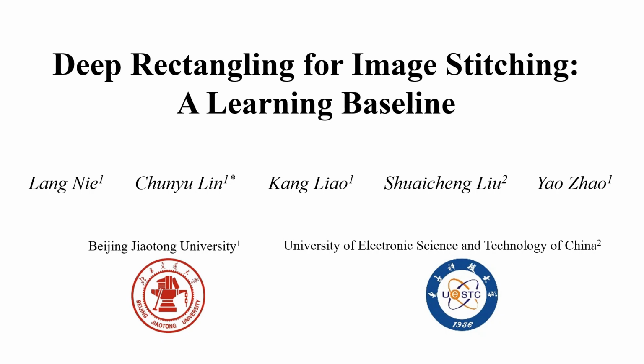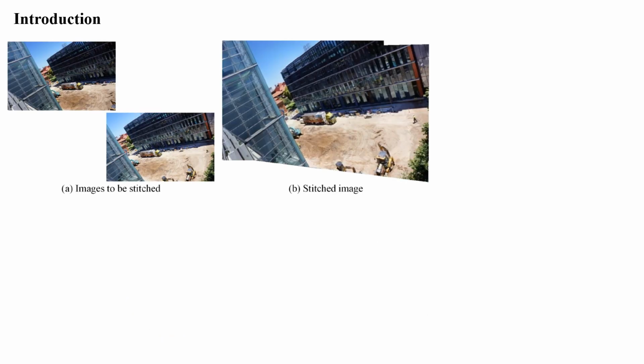Deep rectangling for image stitching: a learning baseline. Although image stitching technology provides wider FOV, the stitched images suffer from irregular boundaries.